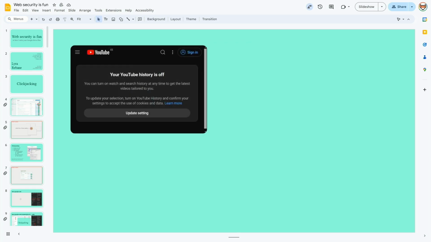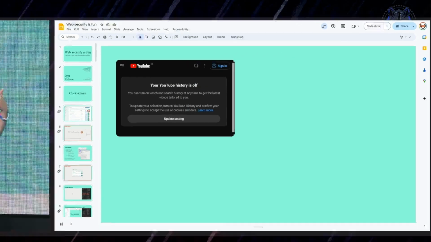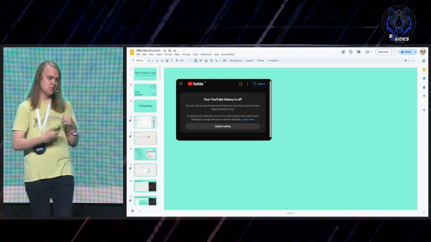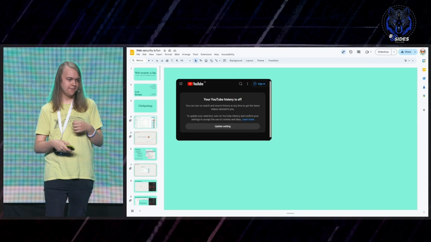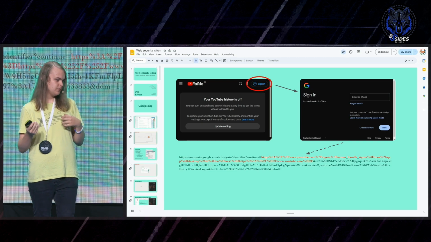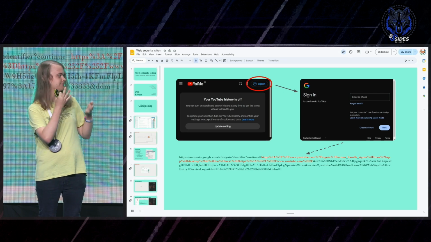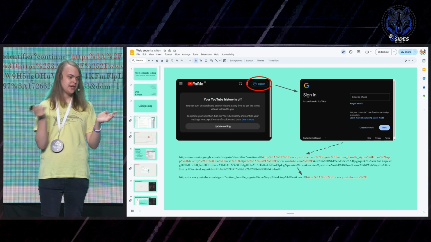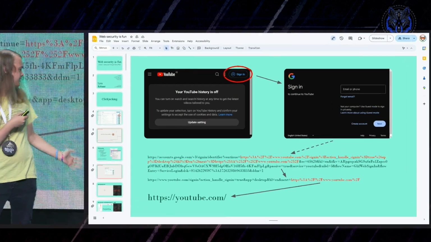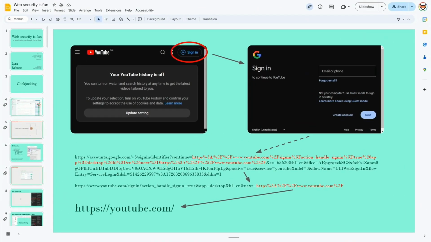Maybe the login flow. A lot of pages, when you log into them, take you back to the same page you were on before logging in. And it's the same for YouTube. So if we go to this login page, we will get to this massive URL. And after we log in, we get to this another URL. And finally, we get to the page we were just on.